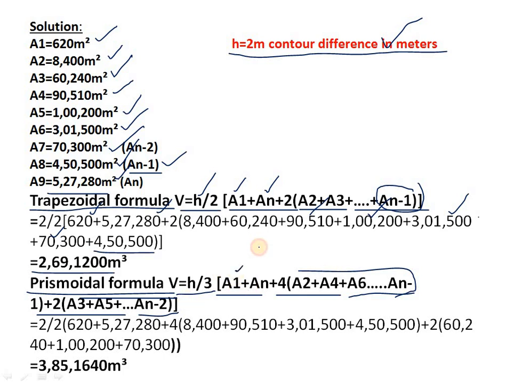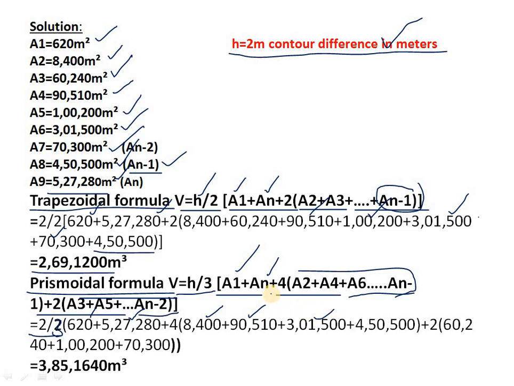So this one is first and last, first area and last area. So let us see here again, H is equal to 2 by 3. We have to write 2 by 3 into, so now let us write A1 is 620 plus A last area is 5,27,280 plus of 4 into, again A2 is 8,400 and A4 is 90,510 and A6 is